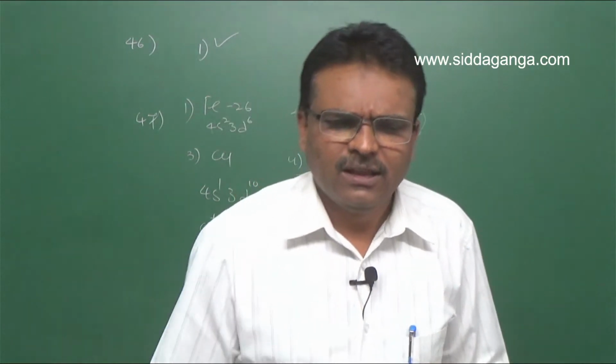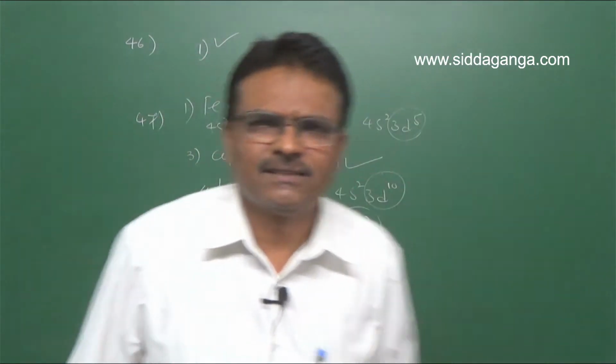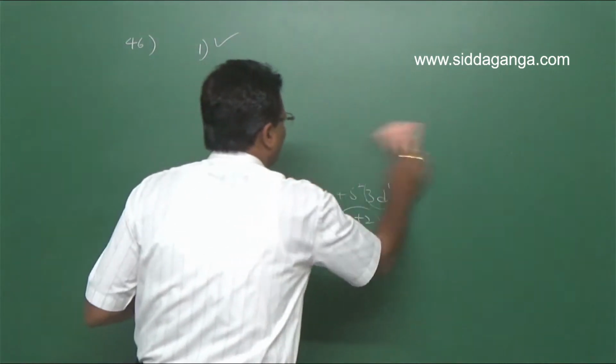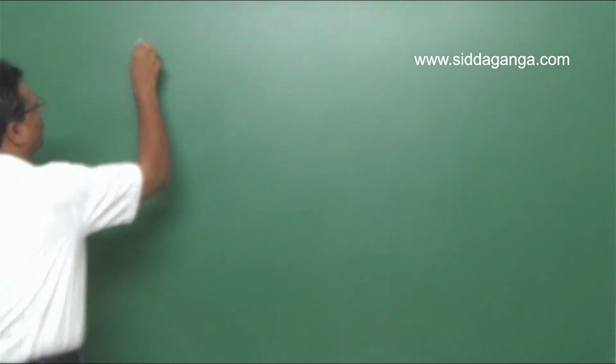What is the highest stable oxidation state of manganese with fluorine? Question number 48.